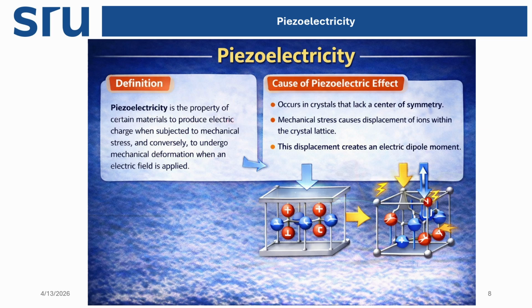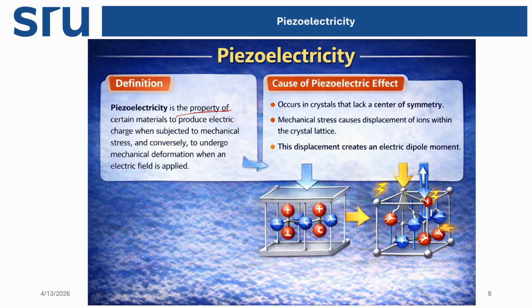Piezoelectricity. Piezoelectricity is one type of compound property. In this compound, when you press it, applying some pressure, squeezing the compound, it will produce electric charges. So electrical charges will appear in the molecule due to mechanical stress. Mechanical stress means from outside we are stretching it or compressing it.